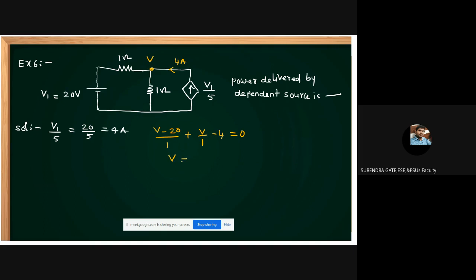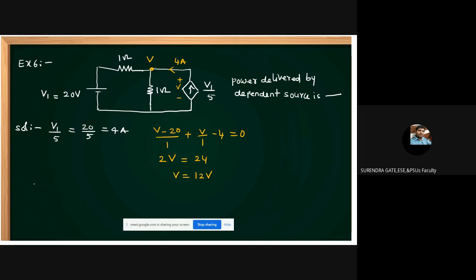Then what is V, students? This gives 2V equal to 24, so V equal to 12 volts. If V is 12 volts, then here it is also V, because it is already given that it is delivering. Sometimes you want to find whether it is delivering or absorbing; then you go for KVL, find the polarity, and decide according to that. But the problem already states it.